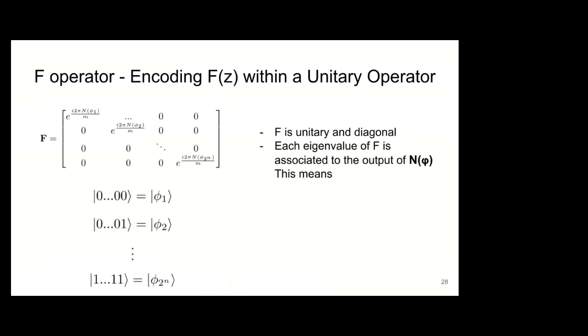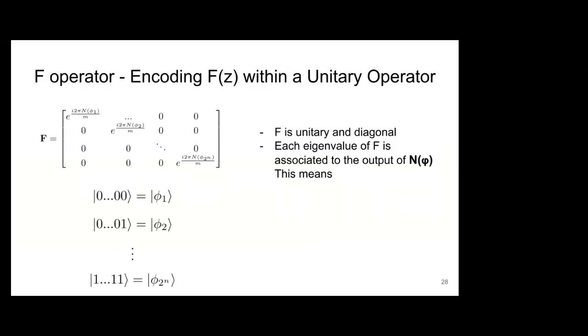And the important thing is that each of the eigenvalues within that operator represents and encodes this instance f of c, and has information about this function n, which I told you is really important, right?